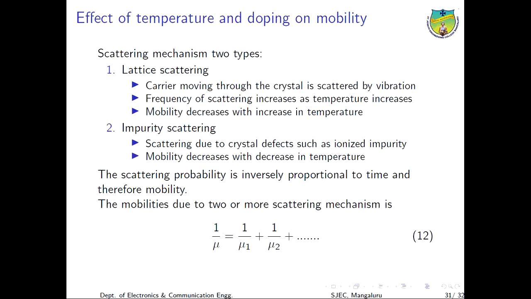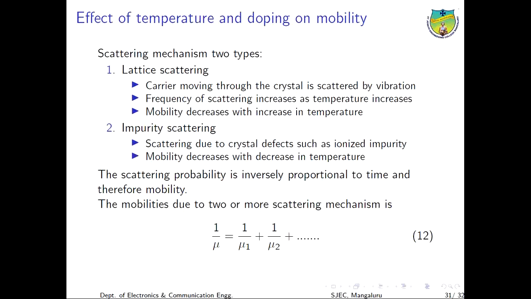Impurity scattering is due to the crystal defects such as ionized impurity. When an impurity is added to the semiconductor material, the scattering of the charge carriers increases. So this scattering is temperature dependent. If the temperature decreases, the mobility will decrease. Here in impurity scattering, as we increase the temperature, the mobility also increases because the scattering decreases.